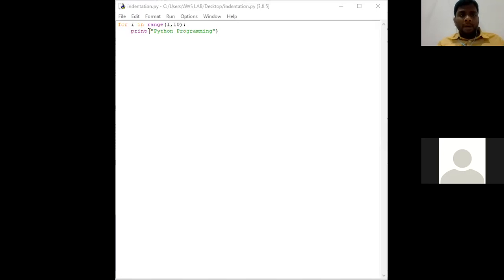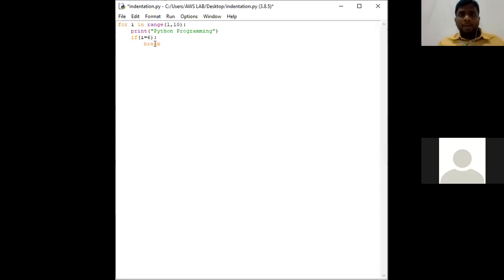See, in this particular program, Python programming will be printed 9 times. But I will not change the two statements which are visible to you right now. My aim is to print Python programming only 5 times. For that, I am using a condition: if i is equal to 6. In the next statement, I am using a keyword called break. If i is equal to 6 colon, in the next line, break.